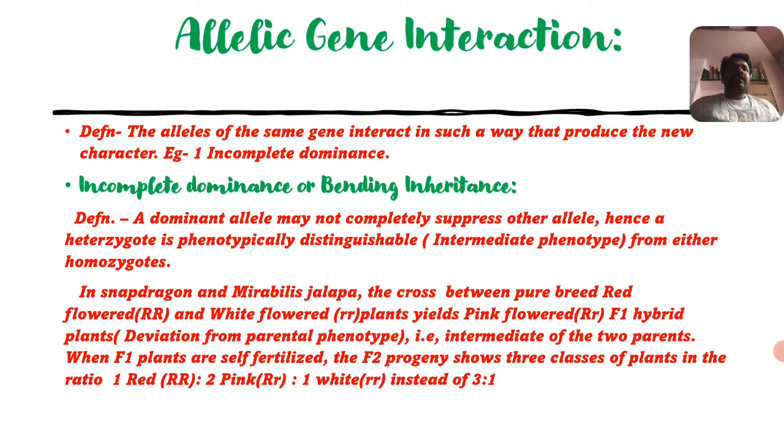In that there are different examples: one is incomplete dominance or blending inheritance, another is codominance, and one more is multiple allelism, but it is not mentioned in your syllabus. There are only two examples for allelic gene interactions.